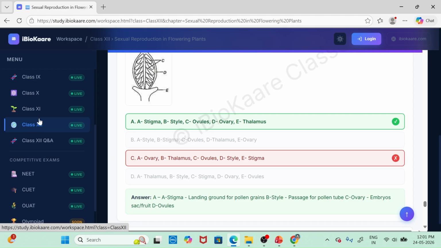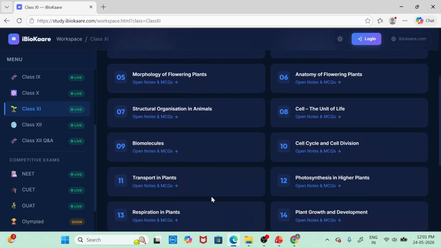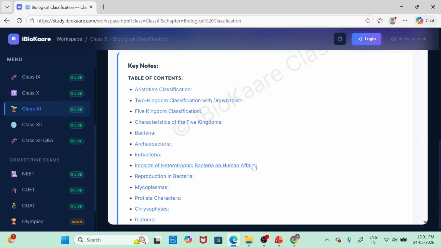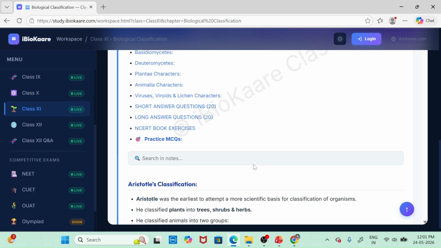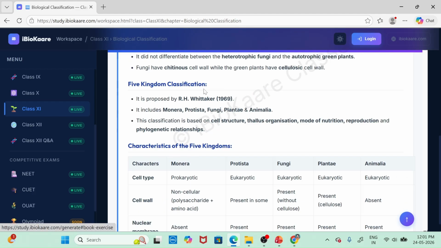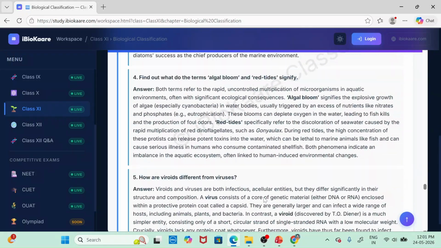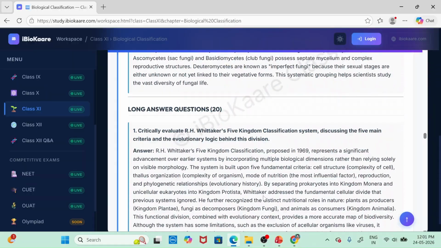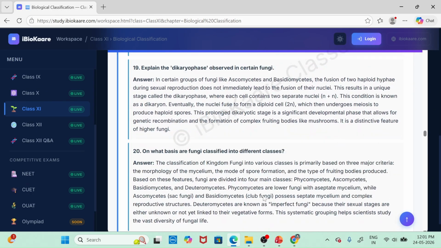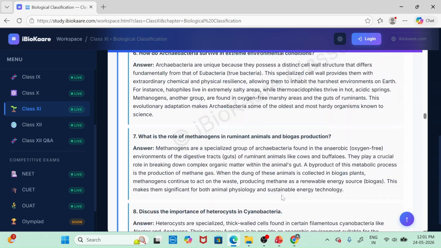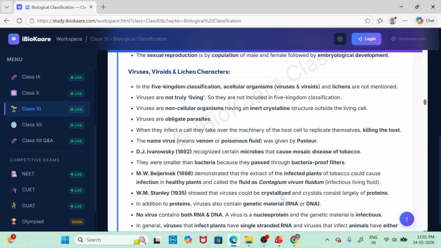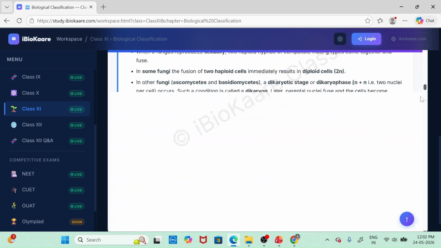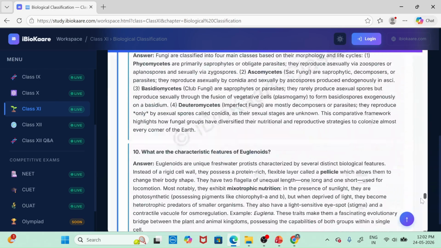So it will be handy and easy and save time, because at one platform you are having everything. Not only exams and study materials, you are also having book solutions and mind maps. Let's go for these NCERT book solutions. You also get an additional 20 or more long questions related to this chapter, and short questions too. You also have detailed study materials, point-wise notes, NCERT-based notes, NEET-based notes, and mind maps.